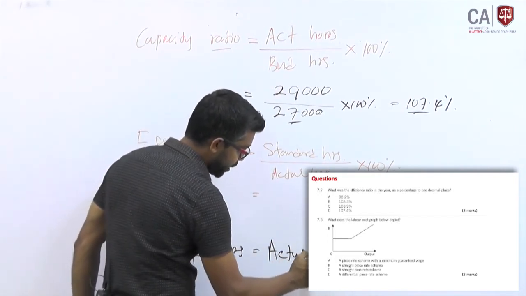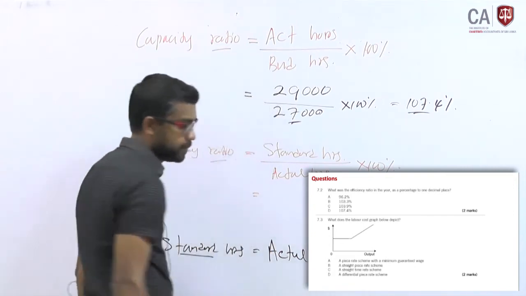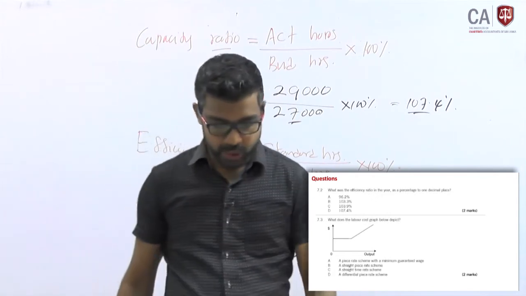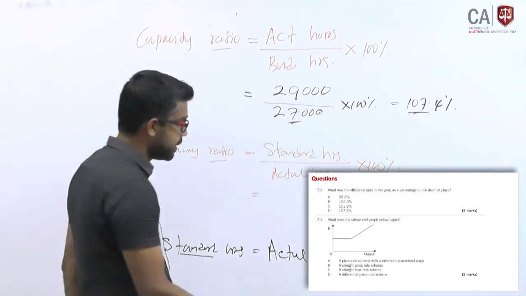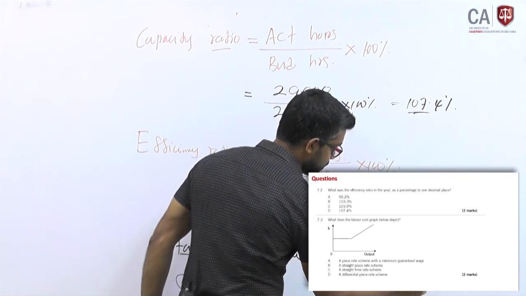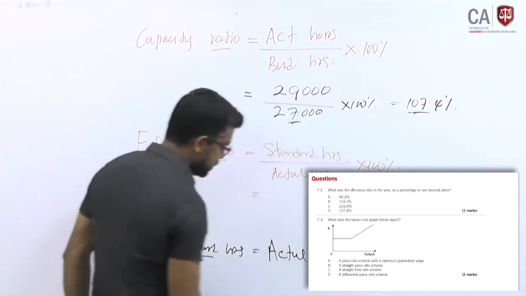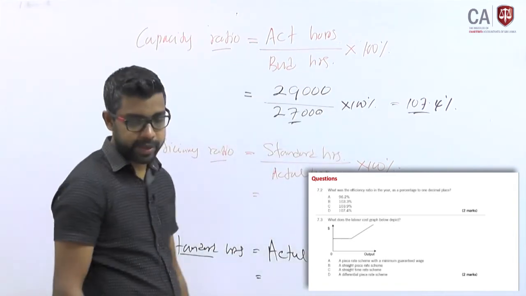Actual production into standard rate per unit. So actual units how much?